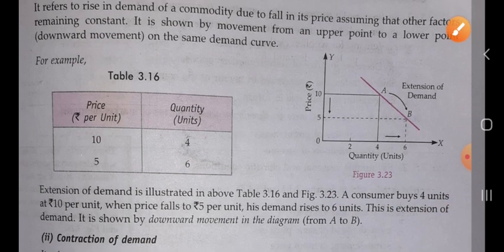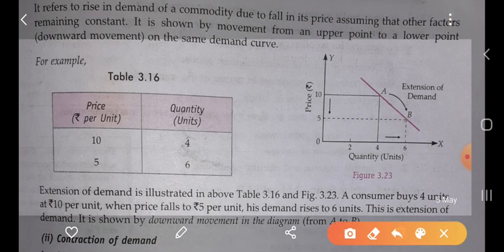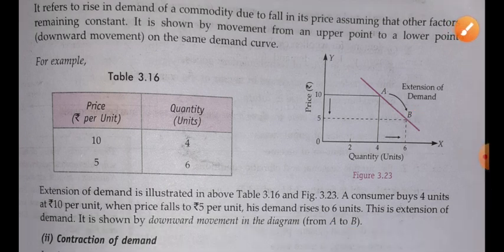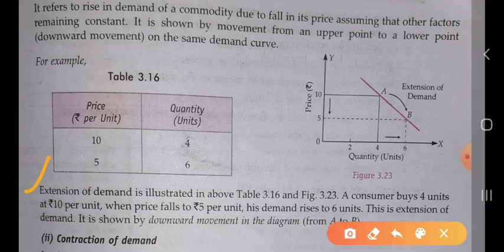So extension of demand is illustrated in the above table 3.16 and figure 3.23. A consumer buys 4 units at a price of 10 per unit.